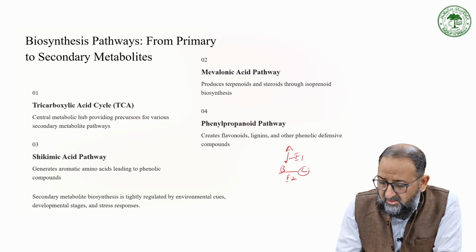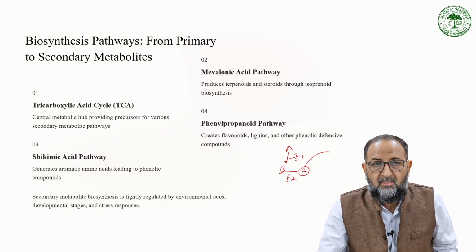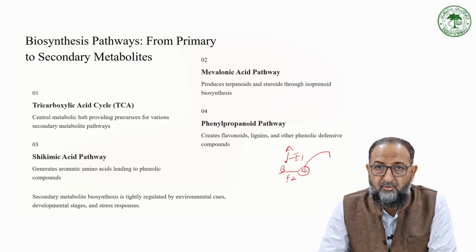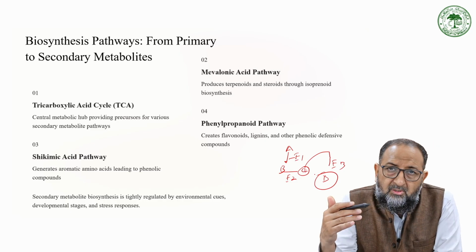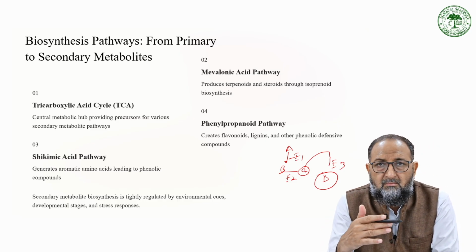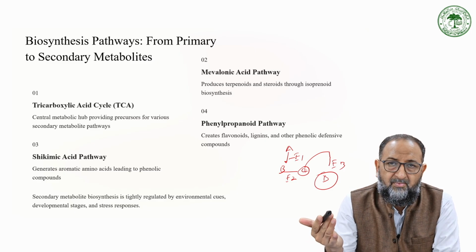Now, this C is the primary metabolite, but C is utilized by the secondary metabolism and gives you D as an enzyme 3. So, this D is the secondary metabolite. The primary metabolism and secondary metabolism are all interconnected in the cell, right.